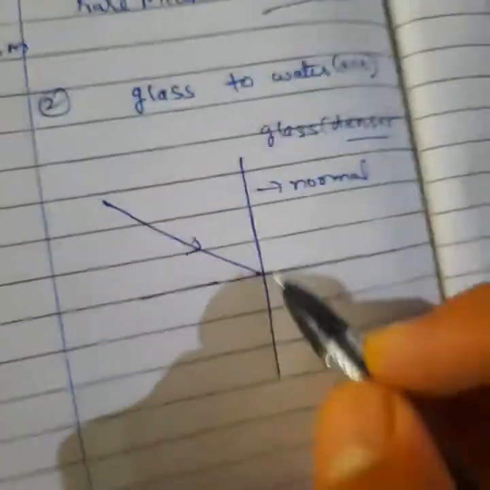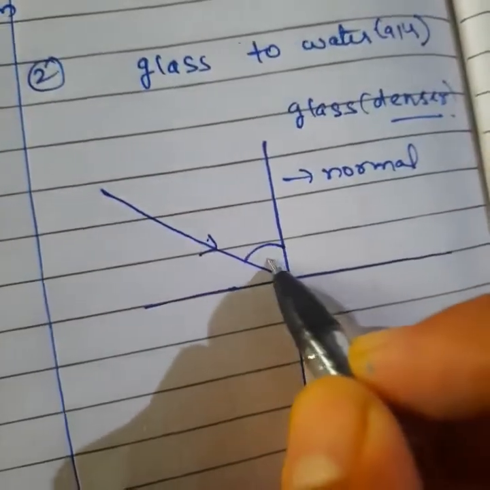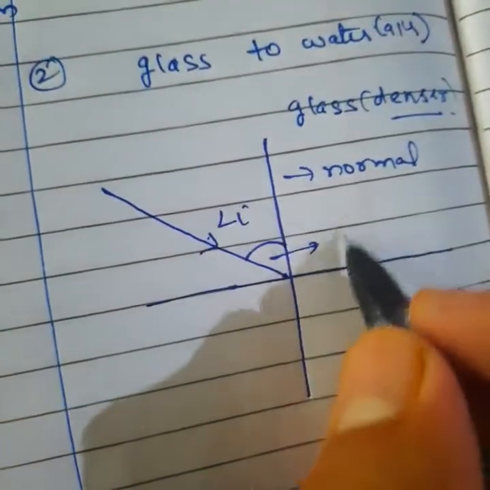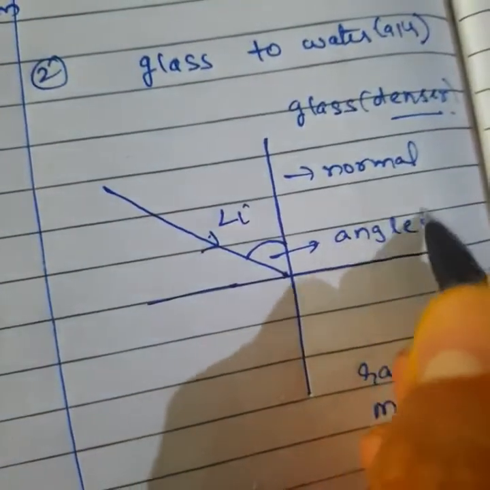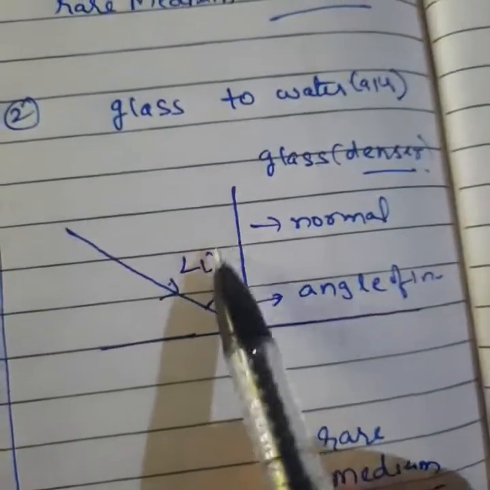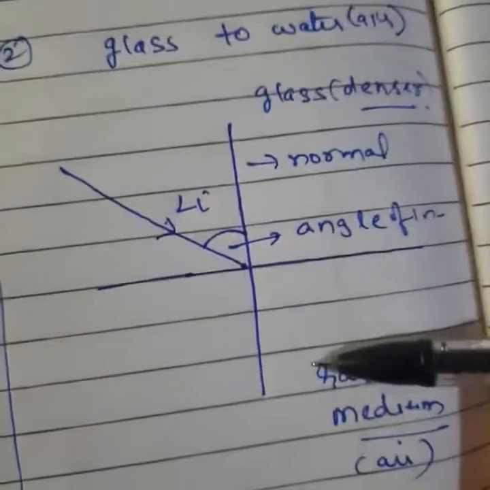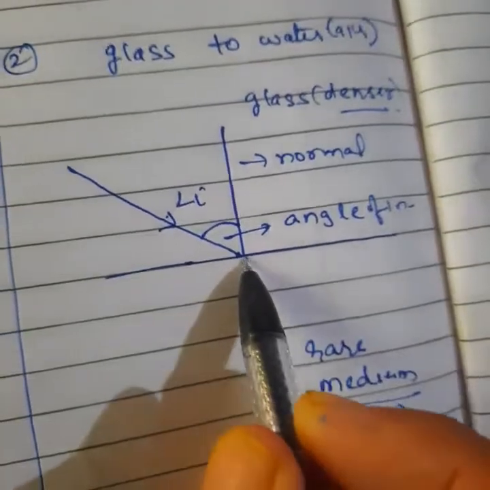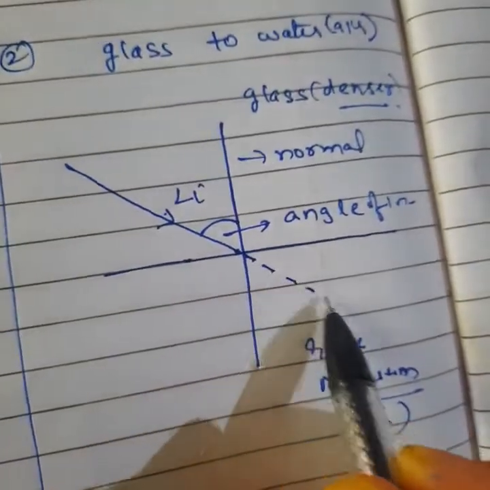The incident ray makes an angle with the normal. This angle is the angle of incidence. So you can see light is traveling from the denser medium to the rare medium. Should light travel the same as before?